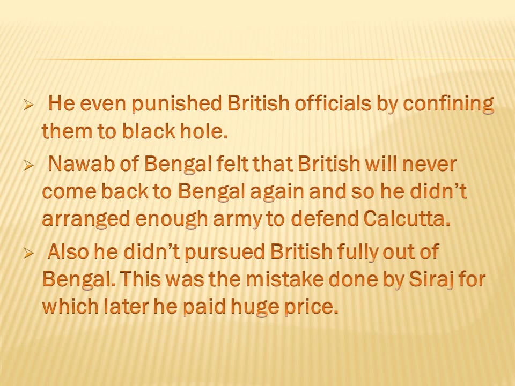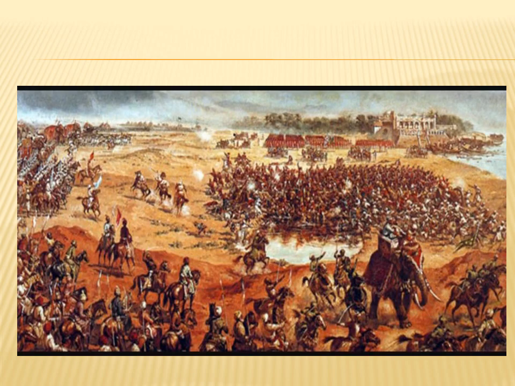The British had retreated and were hiding in Fulta town. But the Nawab of Bengal thought they would never come back and never fight against him. This was a mistake, and for this mistake Siraj paid a huge price later in the Battle of Plassey. This is the image of the war between Siraj and the British, in which the British were defeated at the hands of Siraj.